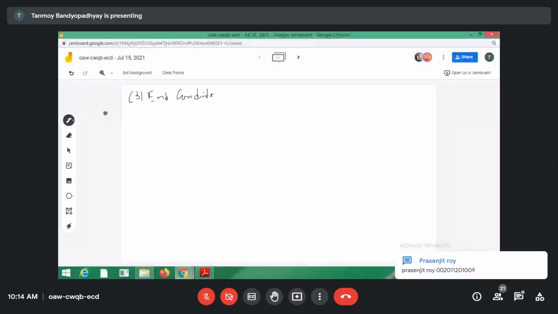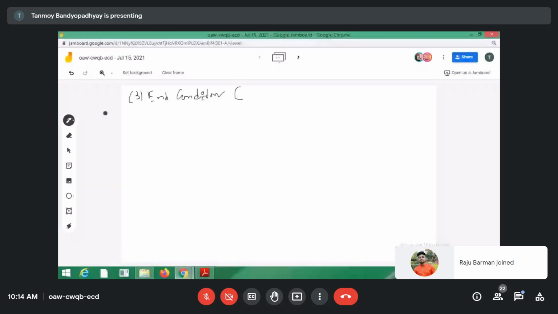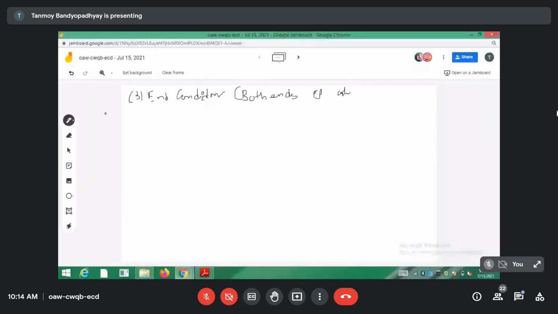So the third end condition is both ends of the column are fixed. So what happens for this?